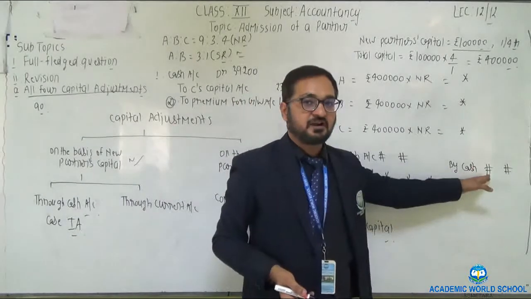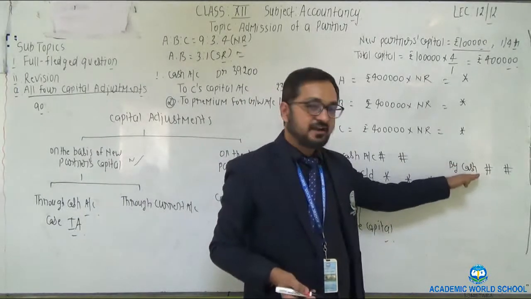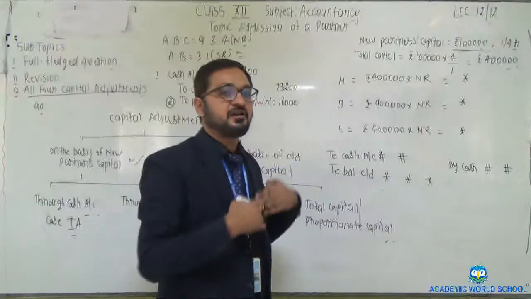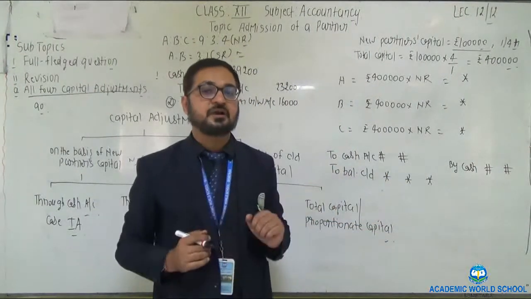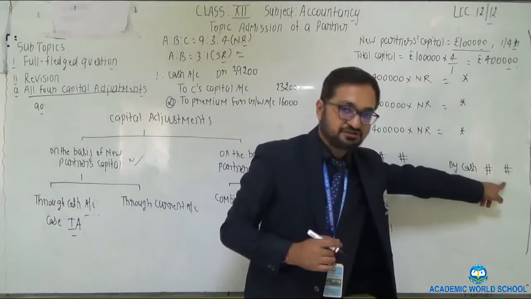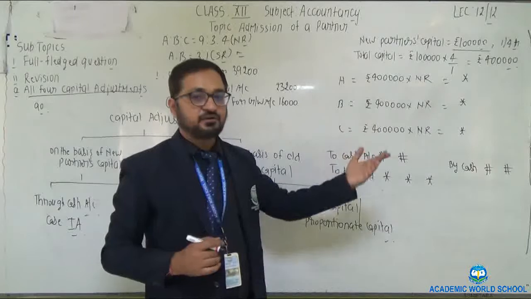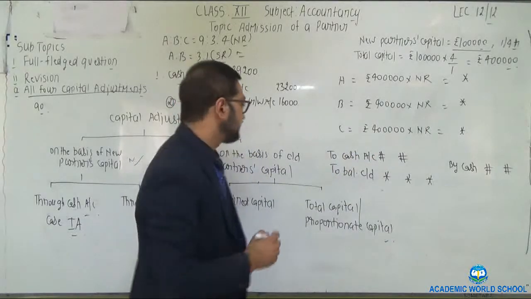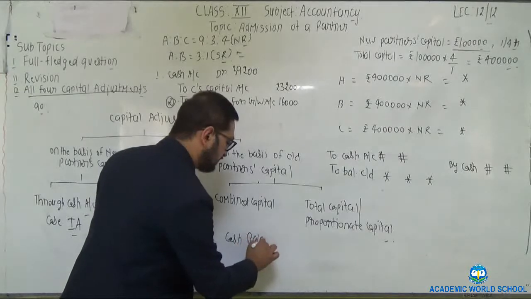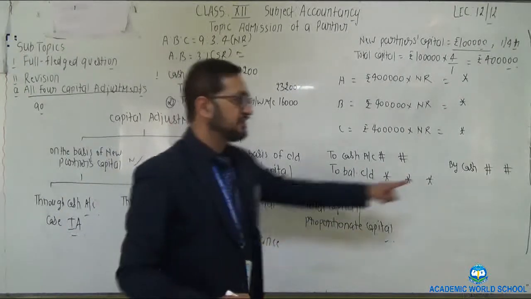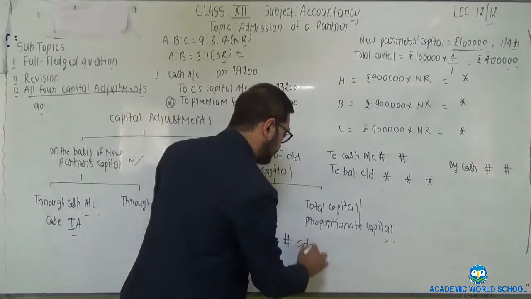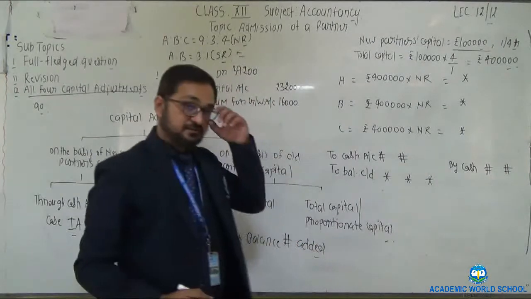In adjustment second, now remember one thing, the cash which can be considered as the balancing figure of partner's capital account, if cash is placed on the credit side, it means that partner will bring that much amount into the partnership concern. So this amount is to be added to the cash balance, cash which is given in the balance sheet. Clear?